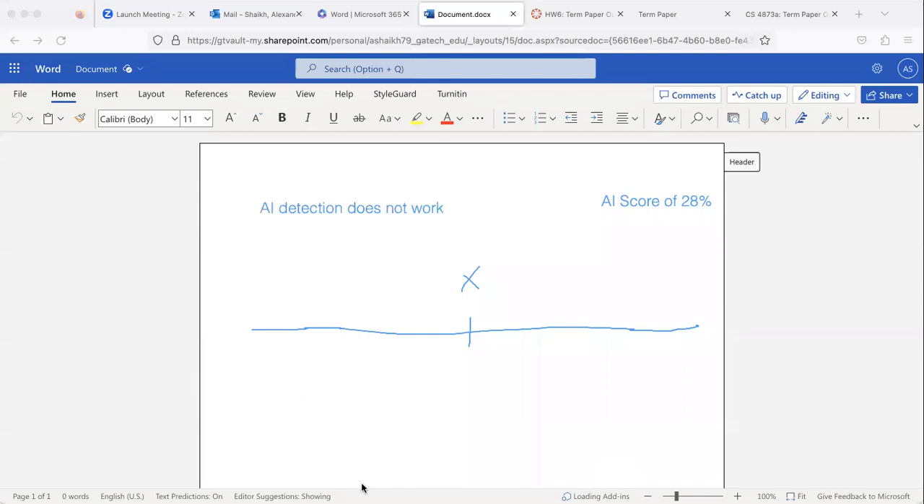I'm gonna draw right there. So basically, these two would cancel each other out. All right, so I'm still at 50%, right? Now next, my professor accused me of using fake sources. Okay.